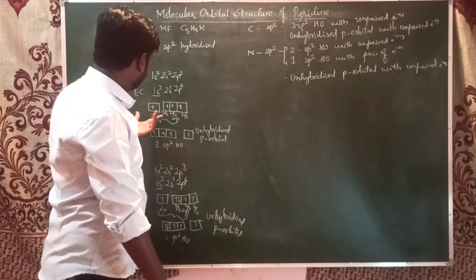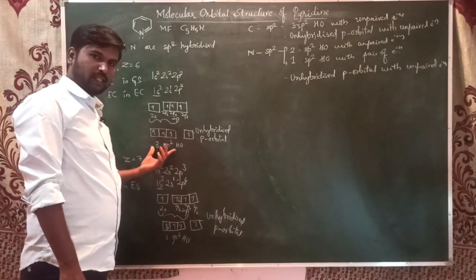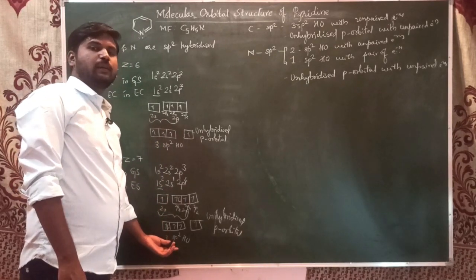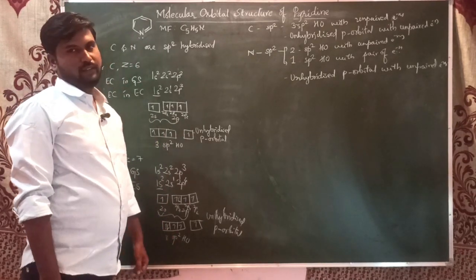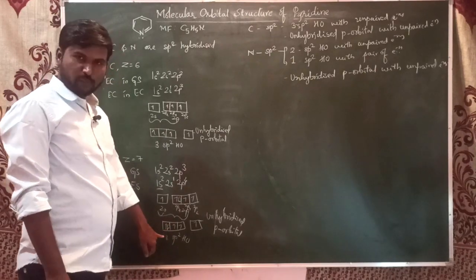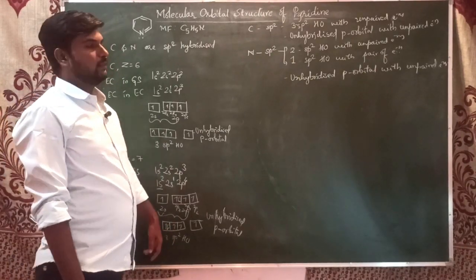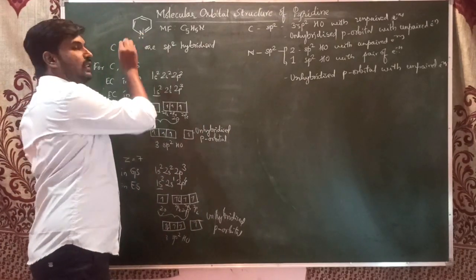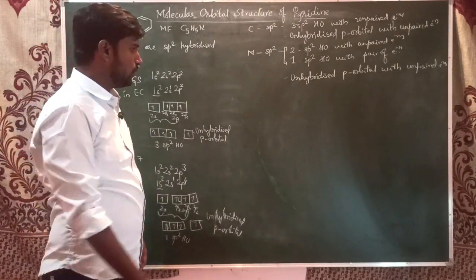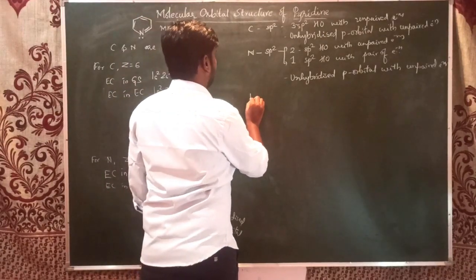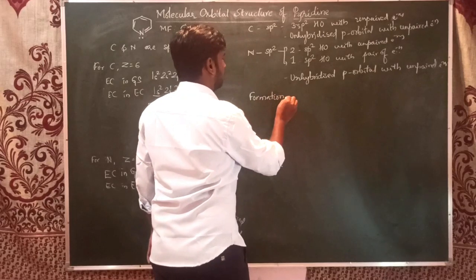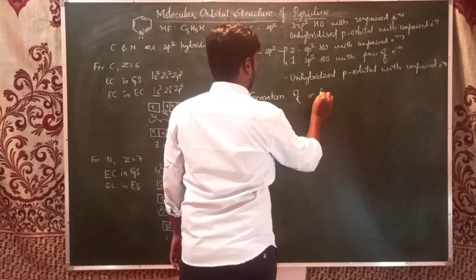All three hybrid orbitals of carbon contain unpaired electrons, and one of the three sp2 hybrid orbitals of nitrogen contains a pair of electrons. This pair will not form any bond, as it is already paired. That's why it remains as a non-bonding pair of electrons, which I have represented outside the ring. Now we'll see the molecular orbital structure for the formation of sigma bonds.